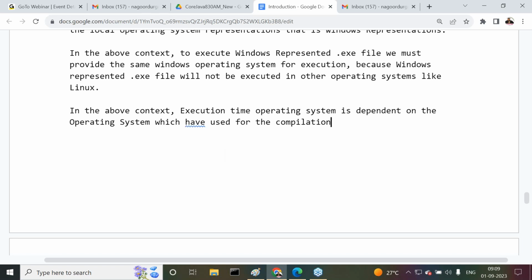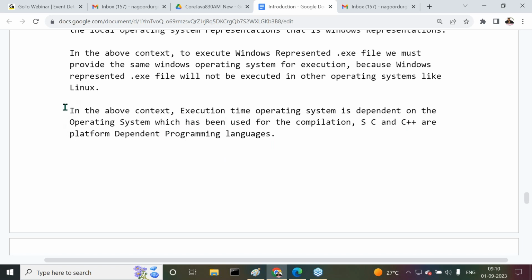That's it. So C and C++ are platform dependent programming languages.